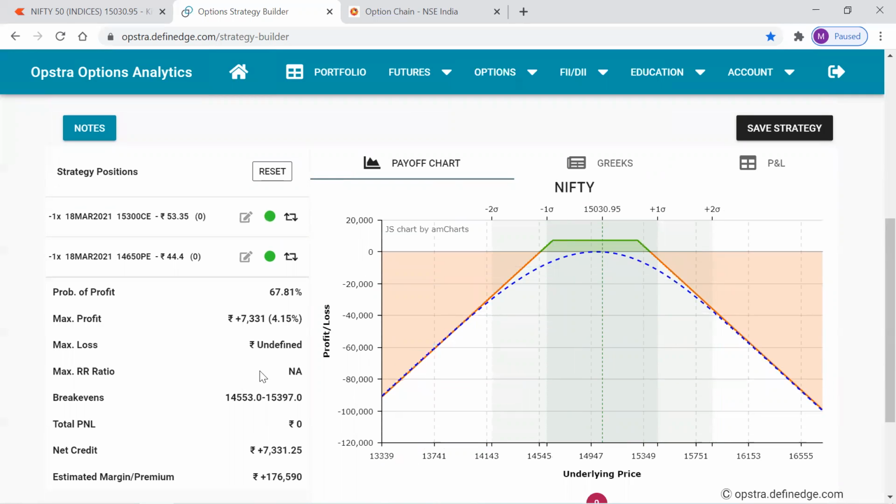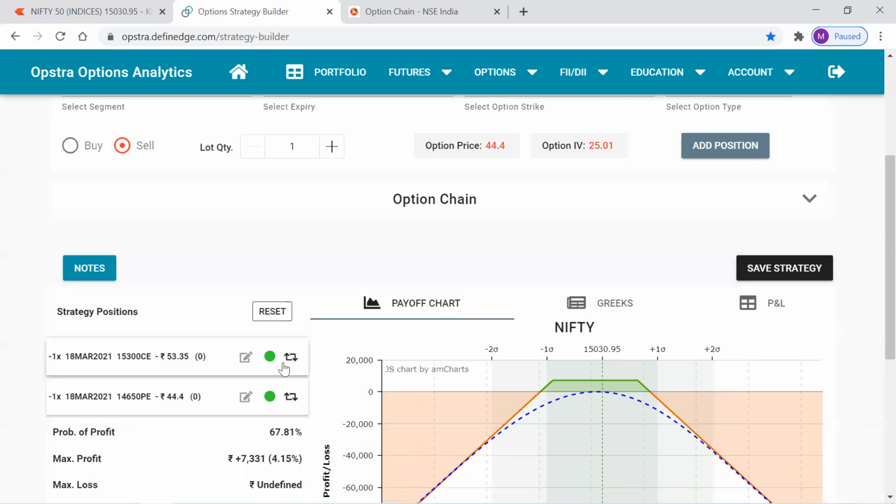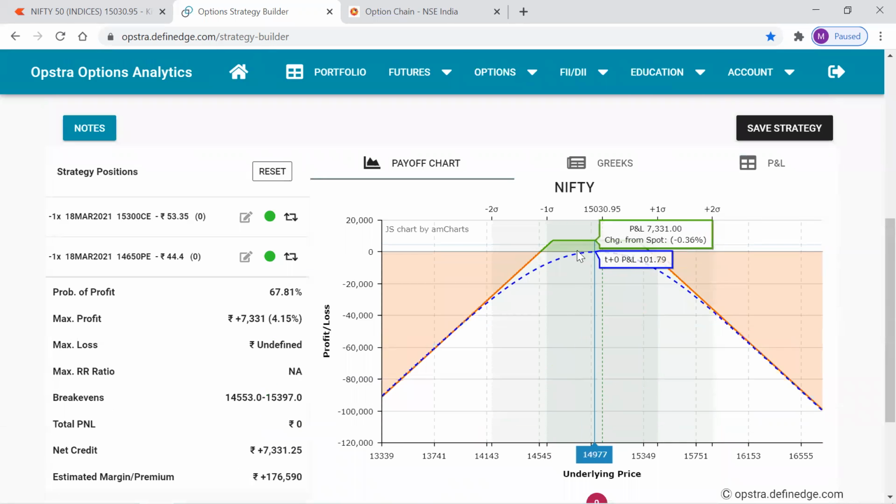So this is how the strangle looks like. This is a short strangle. What I did, I sold, so I call it short. Why do I call it a strangle? Because I sold an out of the money call option and an out of the money put option. So this is how the diagram looks like, and we want the market to be staying in this range only.